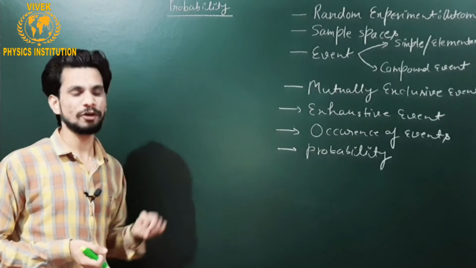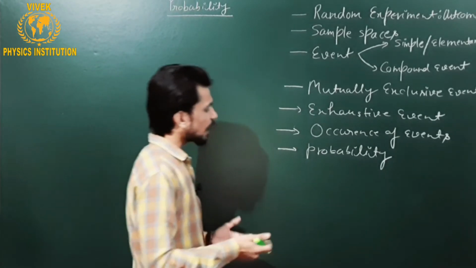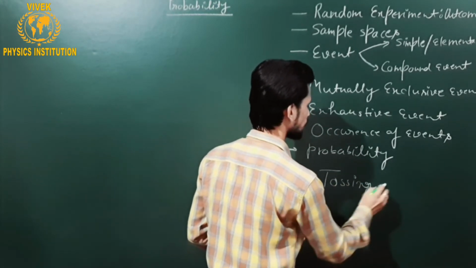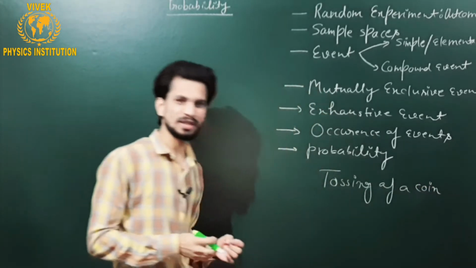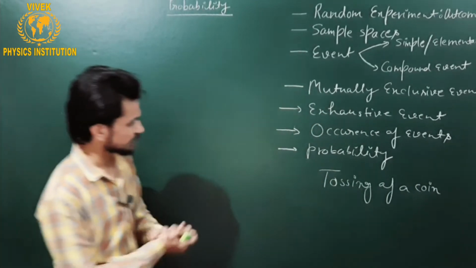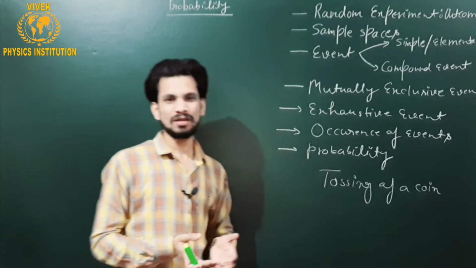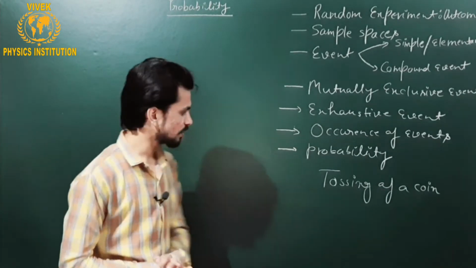Another kind of experiment which can be a random experiment is the tossing of a coin, which is given in various examples in the books, because it is regarded as the simplest experiment to understand a random experiment.